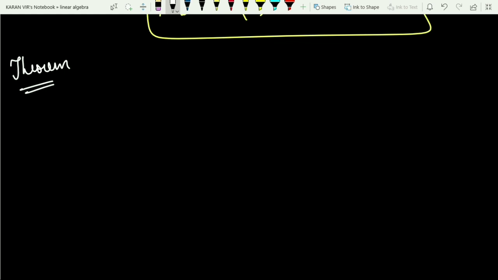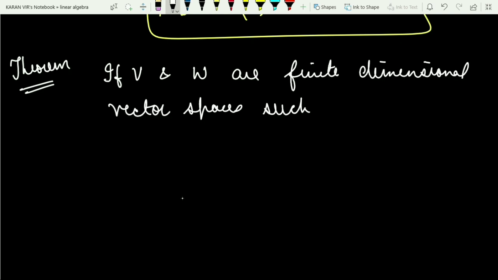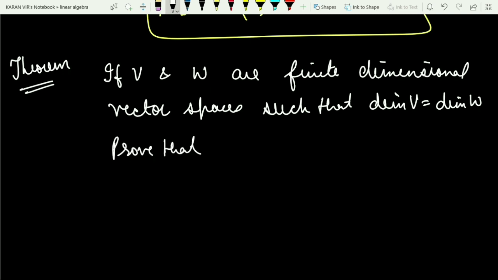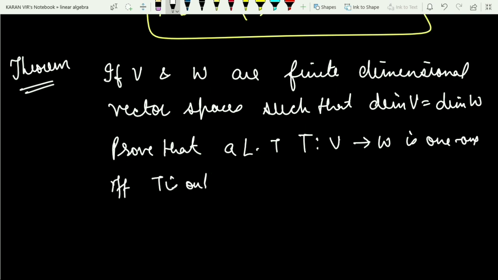The next theorem will teach us how we can comment on the onto-ness also. Till now we have considered how to comment on the one-one-ness. So if V and W are finite dimensional vector spaces such that the dimension of V is equal to the dimension of W, we have two finite dimensional vector spaces and their dimensions are equal. What I have to prove is that a linear transformation T, defined from V to W, is 1-1 if and only if T is onto. So again, a very strong result.